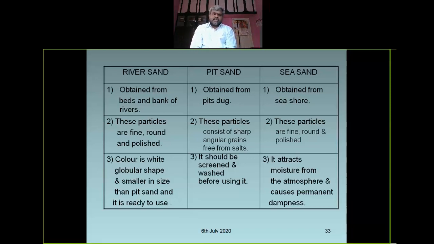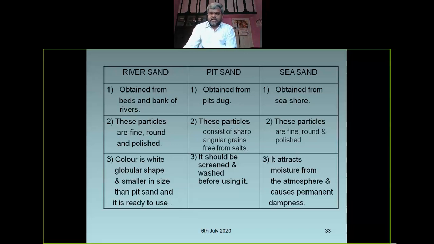So, river sand particles are fine, round, and polished. Pit sand particles consist of sharp angular grains free from salts, right? And sea sands, particularly, are very fine, round, and polished, right? And if you see, river sand is white in color, globular in shape, and smaller in size than the pit sand, and ready to use. Pit sand should be screened and washed. Why? Because we have to remove all the clay from the pit sand, right?